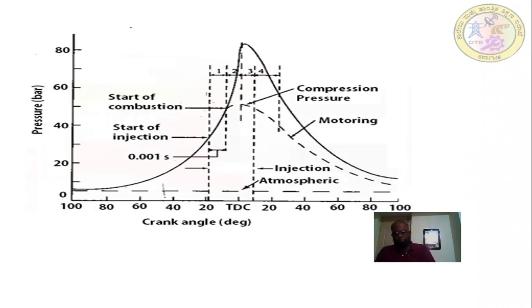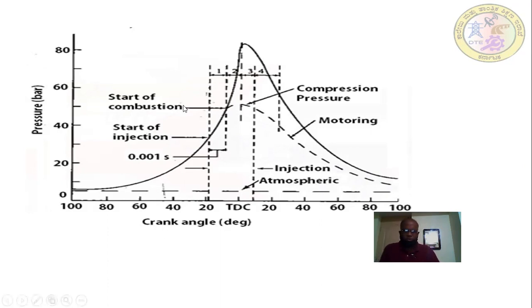The second phase of this combustion is uncontrolled combustion. The fuel has gained the sufficient temperature, the fuel particles are accumulated, the maximum fuel particles are there. All of a sudden, all the fuel particles try to burn. During that burning, an enormous amount of pressure is developed because of the high temperature.